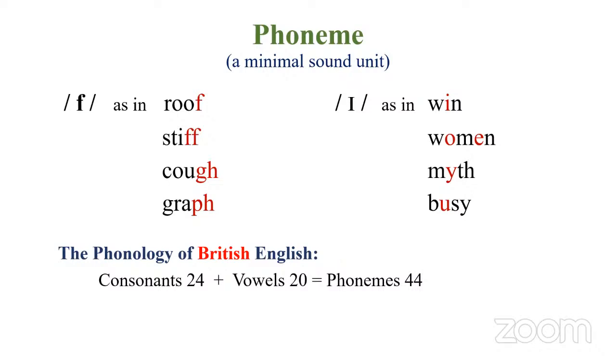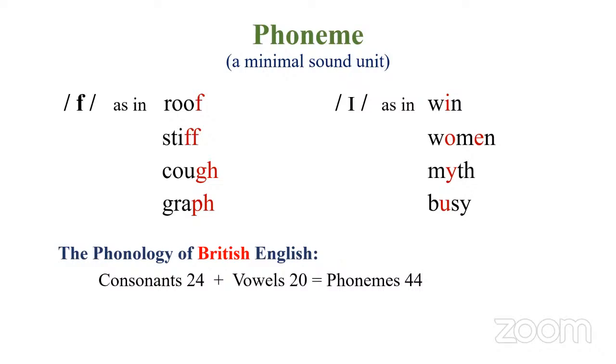Then we have the letter Y, M-Y-T-H, but again it is pronounced E, myth. Or you have the letter U, but it is pronounced E, busy. Or even the letter Y at the end of the word busy. So you have to know the distinction between letters and phonemes.